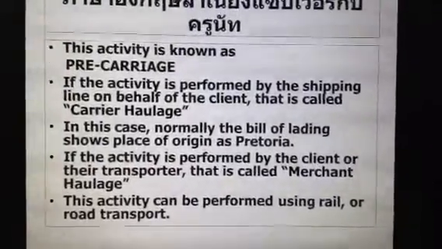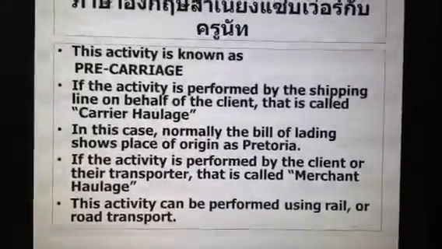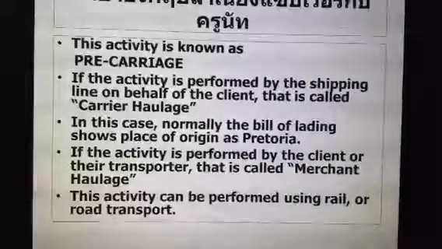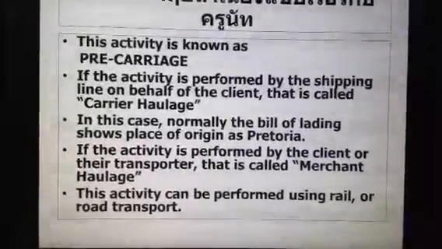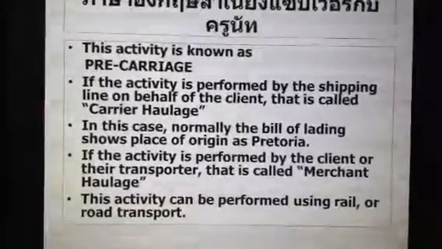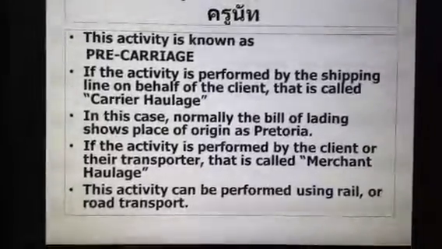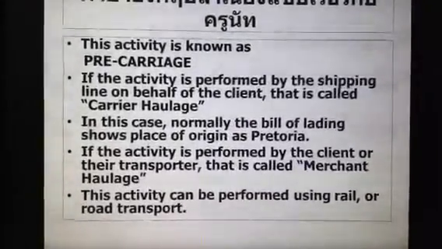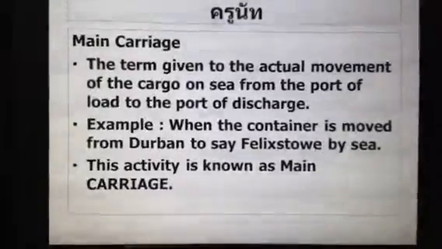If the activity is performed by the shipping line on behalf of the client, that is called carrier haulage. In this case, normally the bill of lading shows place of origin as Pretoria. If the activity is performed by the clients or their transporter, that is called merchant haulage. This activity can be performed using rail or road transport.